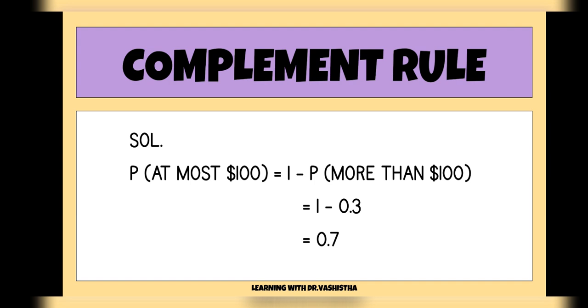We have taken this and put the condition in the form of the equation. So simply put in the condition in the equation and the result comes out to be 0.7. So the probability of spending at most $100 would be 0.7.